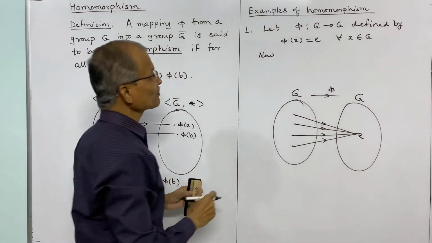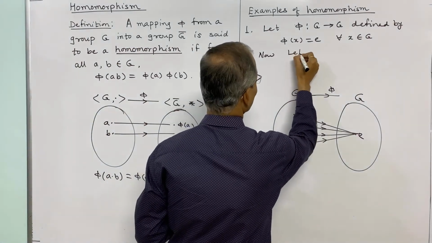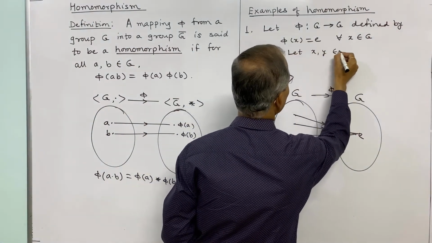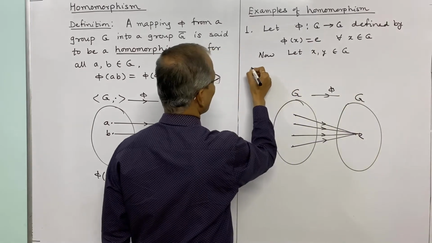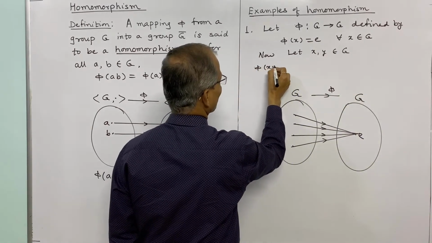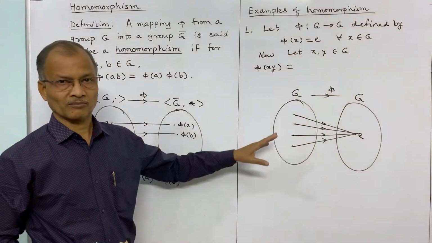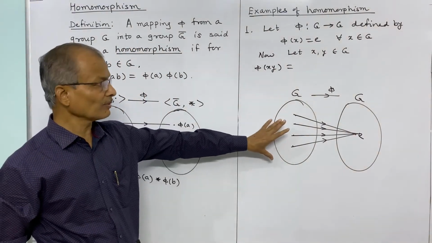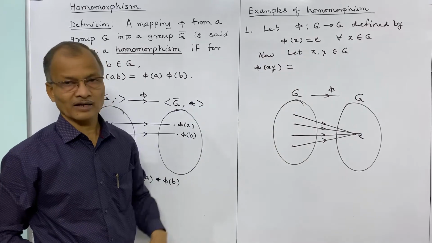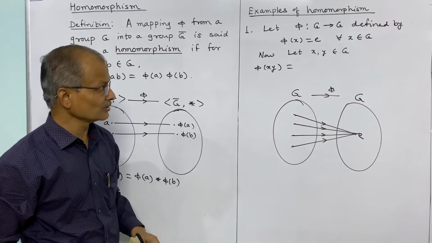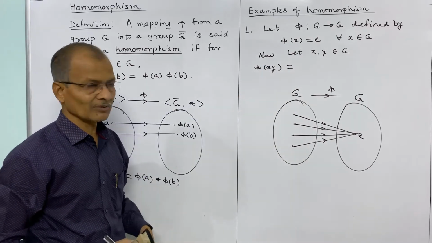This is a homomorphism. Now we may see how this satisfies the structure preserving, or multiplicative, property of homomorphism. Let x, y belong to G. Then xy is also an element of G because of the closure property. G is a group and x and y are elements of G, therefore xy is also in G. And what will be the phi image of xy?